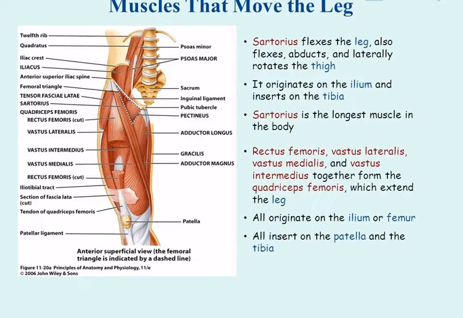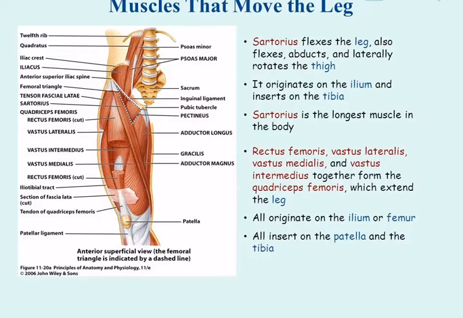Muscles that move the leg. Sartorius flexes the leg, also flexes, abducts, and laterally rotates the thigh. It originates on the ilium and inserts on the tibia. Sartorius is the longest muscle in the body.